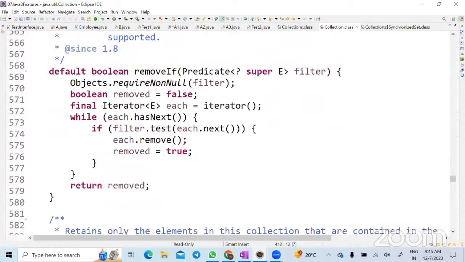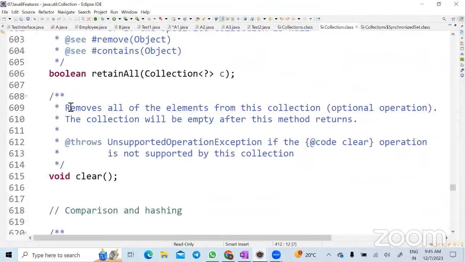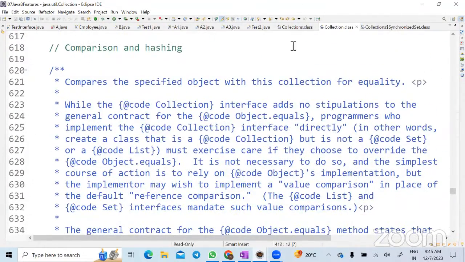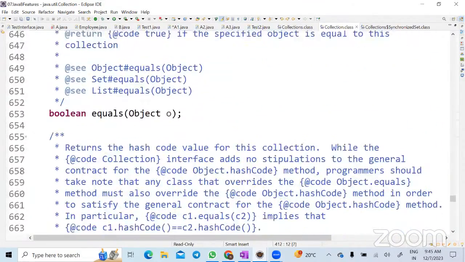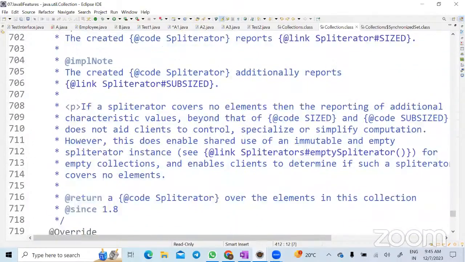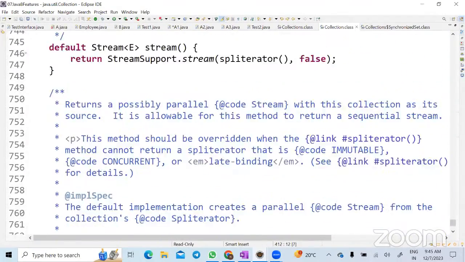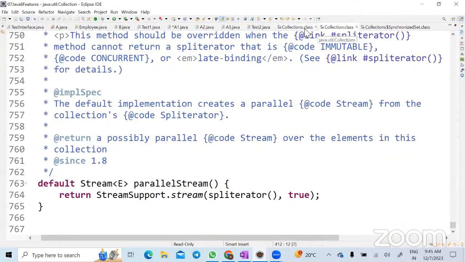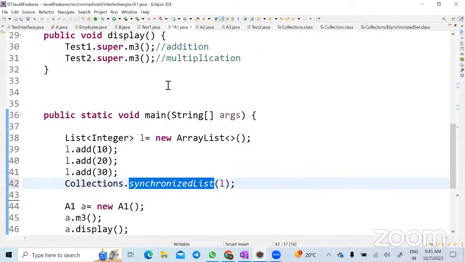Going forward, if they want to write one more default method or one more static method, do they need to go to the Collections class, or can they write it in the Collection interface itself? Interface itself. So that means you don't need to create a new class, correct? From Java 8 onwards, if you want to write any utilities, you don't need to create a separate class. Within the interface itself, you can write. So the advantage of having an interface static method is to provide the utility methods.